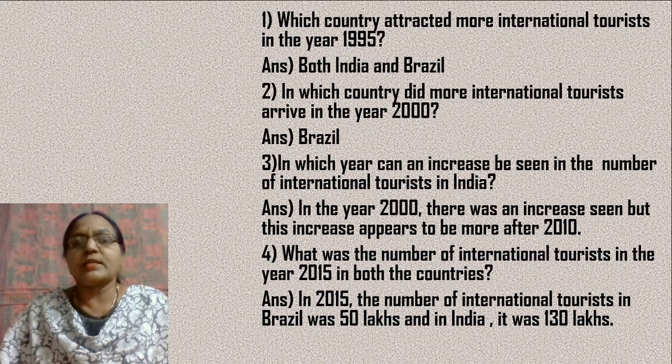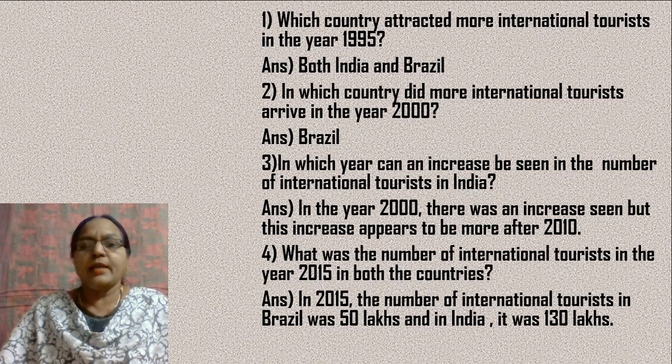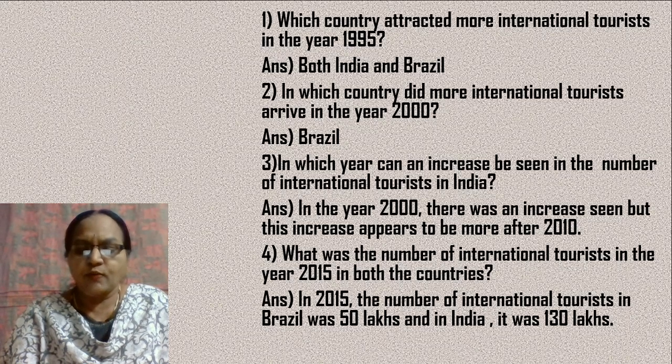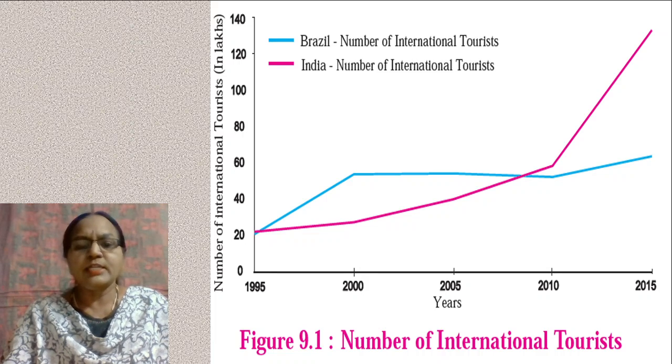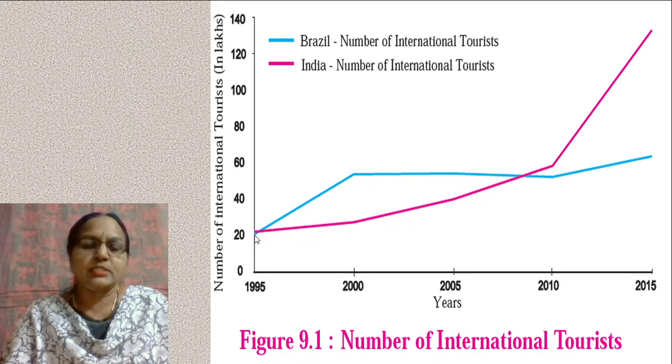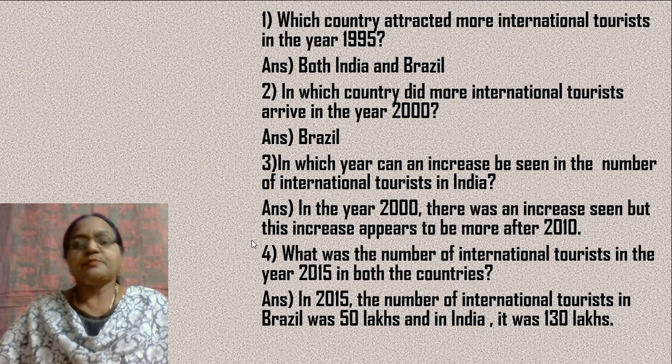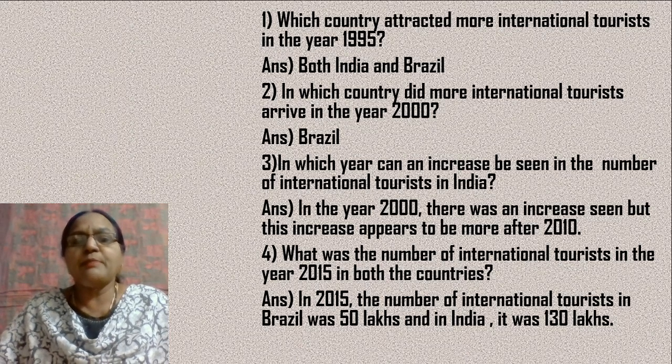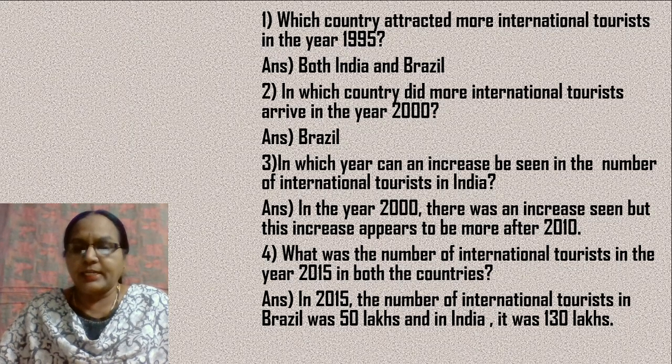Which country attracted more international tourists in the year 1995? Okay, so in 1995 you find both these countries, that is Brazil and India, had roughly about 20 lakhs. So both India and Brazil attracted the same number of international tourists in the year 1995.